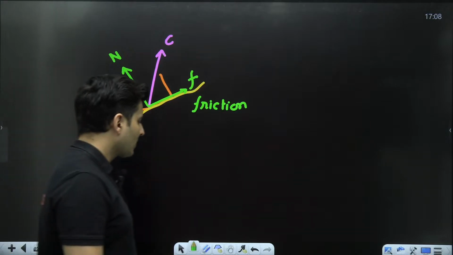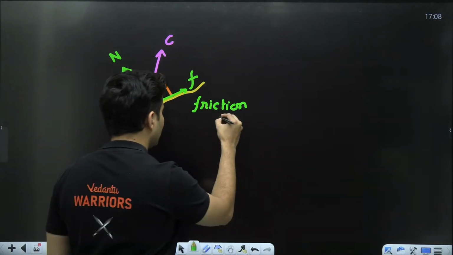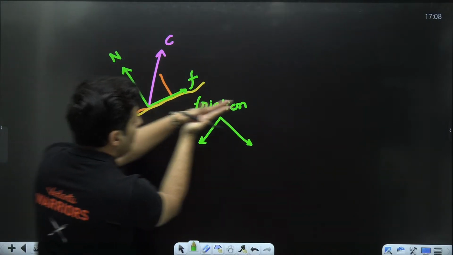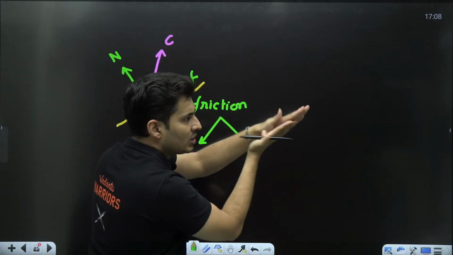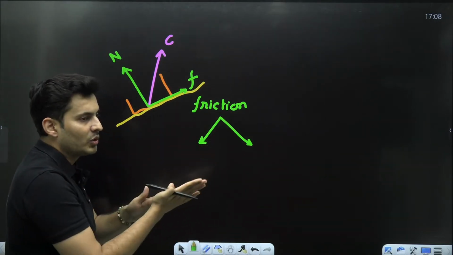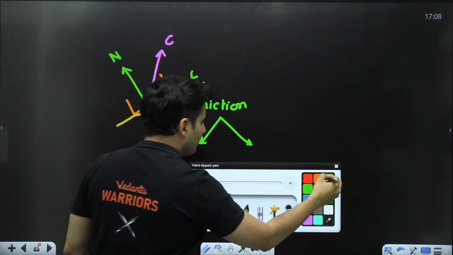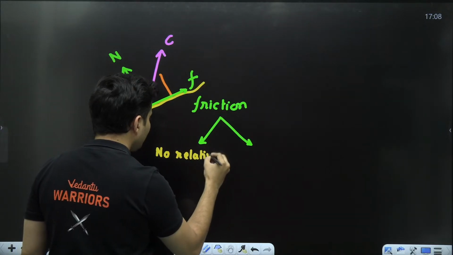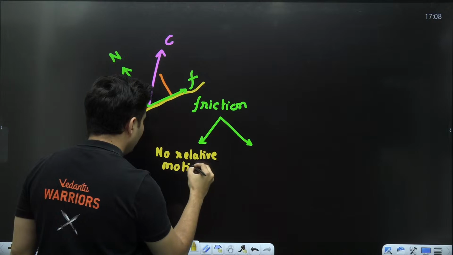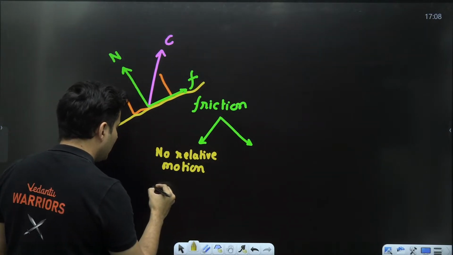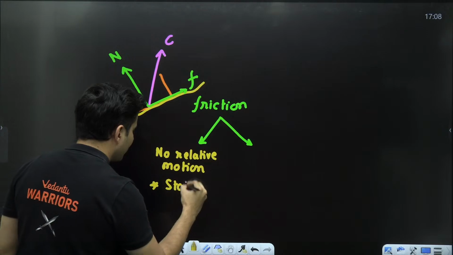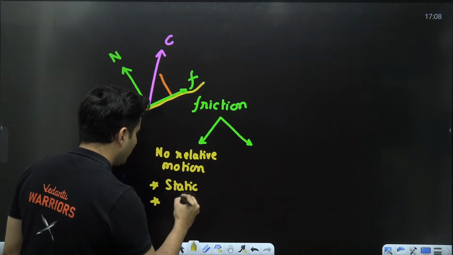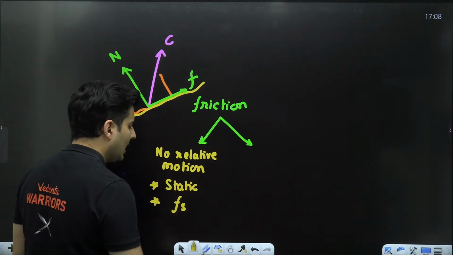Now this friction, all right, there are two kinds of friction that you see in nature, depending on whether these two surfaces are moving together, means there is no relative motion, versus there is relative motion. So when you have basically no relative motion between them, the friction that you encounter is basically called static friction. The symbol for that usually happens to be Fs.